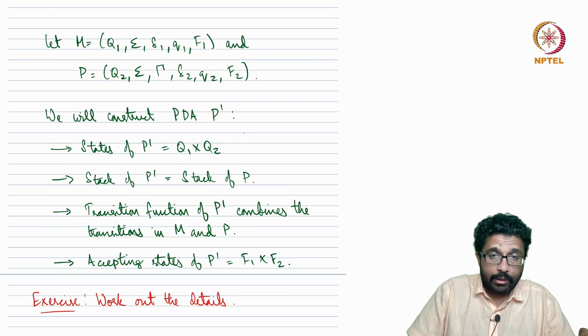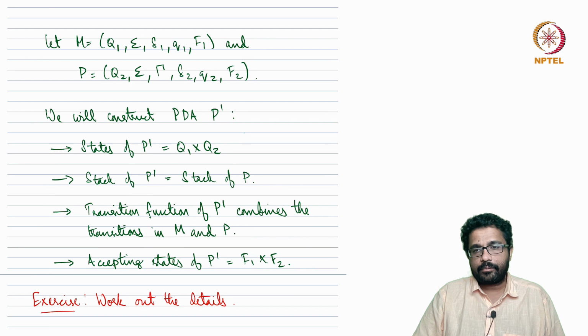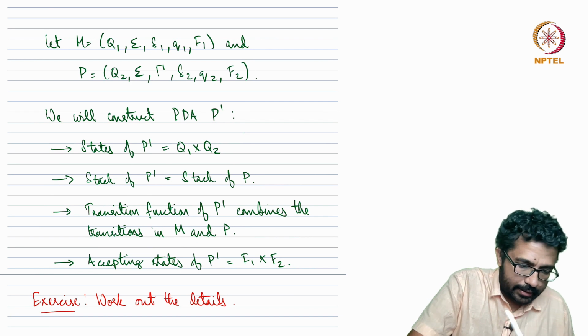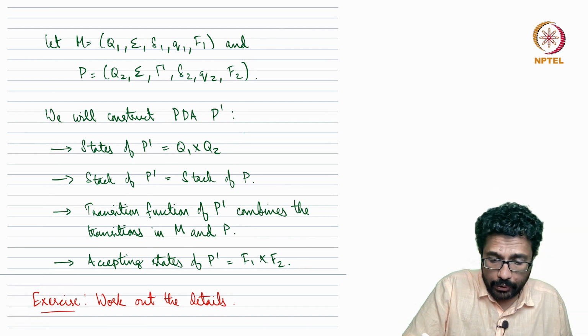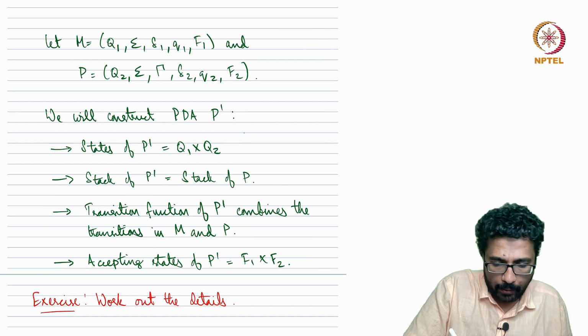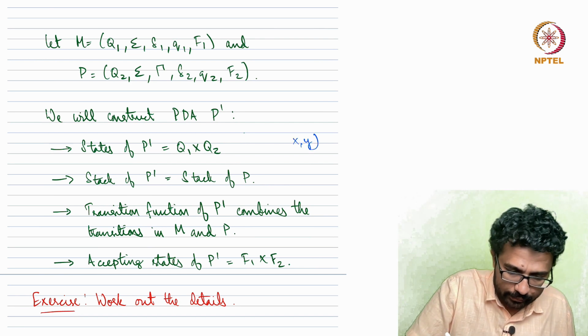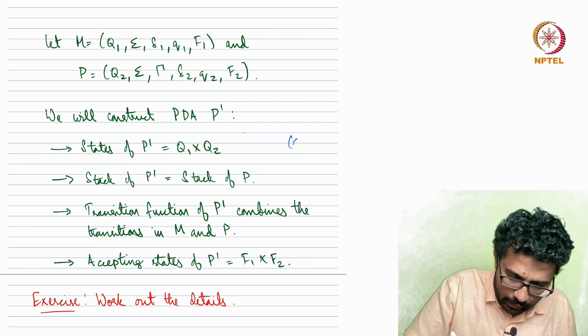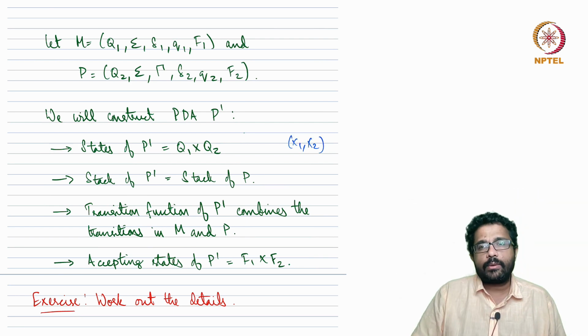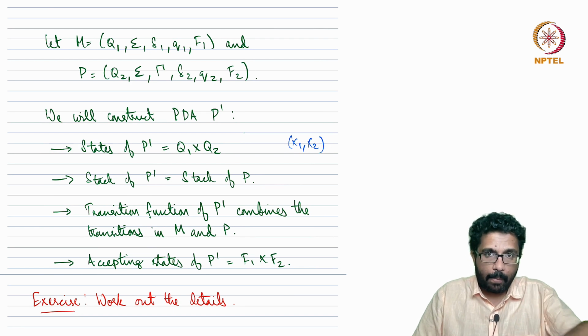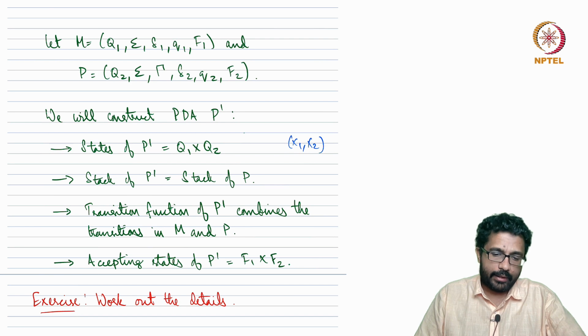And the accepting states will be, so in the case of union, we said that for the union of languages, the resulting state, let's say (x1, x2), should be such that either x1 is an accepting state of the first machine, or x2 is an accepting state of the second machine. The key thing is that we had an OR operation.